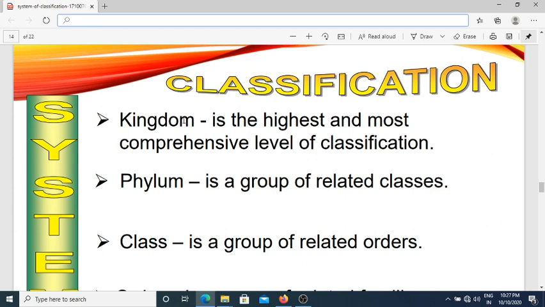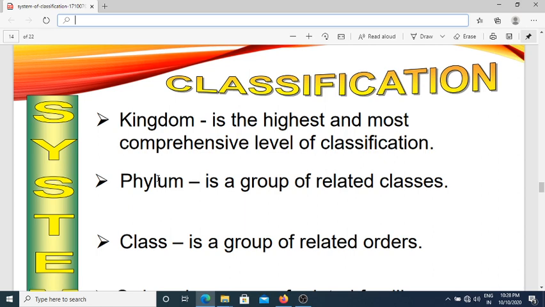Next one is the level phylum. Second level that is the phylum. It is a group of related classes. It is the largest unit of classification and it consists of closely related superphyla or subphyla and classes. The phylum Arthropoda includes 5 classes like Crustacea, Arachnida, Insecta, Myriapoda and Onychophora.